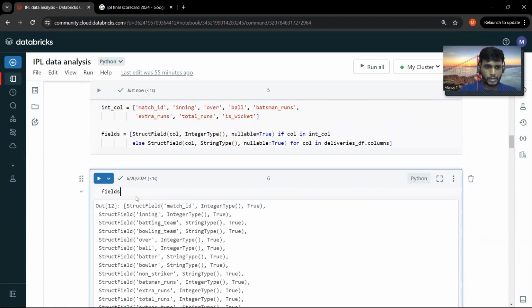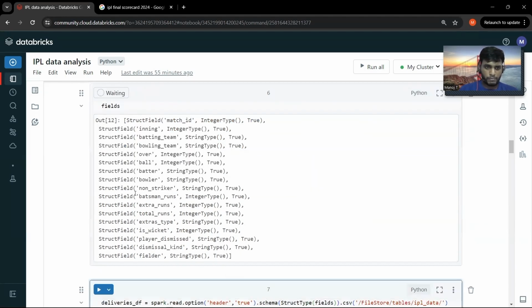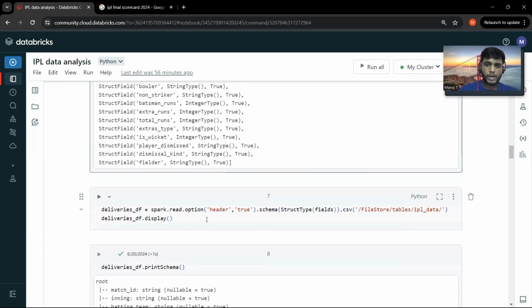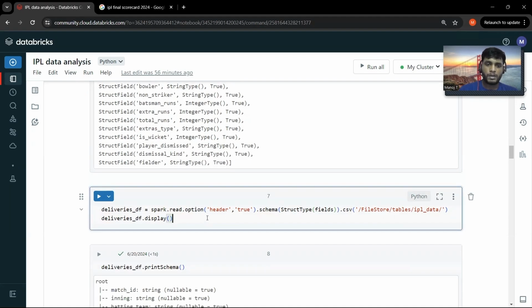After I ran this, my fields look like this. For match ID, it's an integer type. For batting team, it's a string type, of course. And for bowling team, it's a string type. So now the schema looks good. Let's read the data frame with the schema applied.